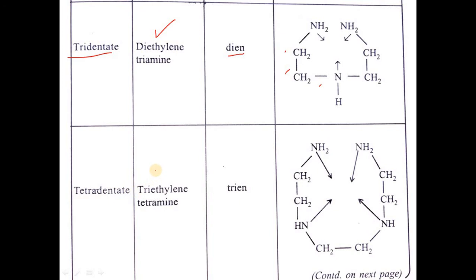Then tetradentate: triethylenetetramine, abbreviation trien. Coordinate bonding takes place with the metal through 4 nitrogen atoms, so these are tetradentate.